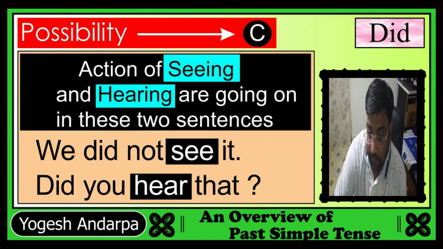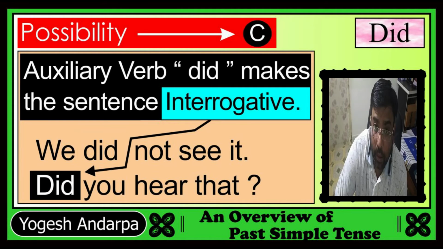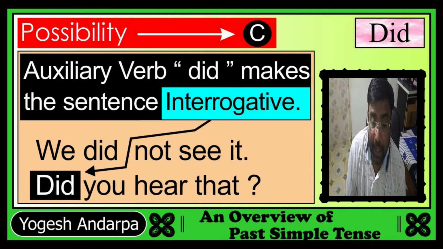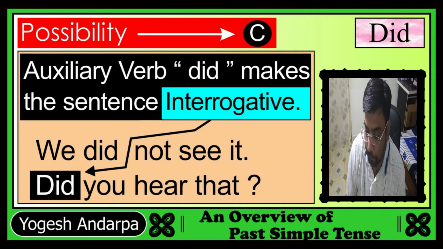The actions of seeing and hearing are going on in these two sentences. So in the first sentence, the auxiliary verb did makes the sentence negative. And in the second example, the auxiliary verb did makes the sentence interrogative. So helping verb did makes the sentence negative and interrogative.